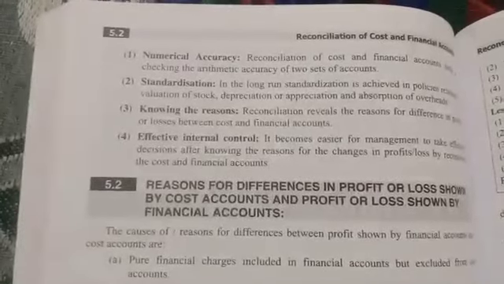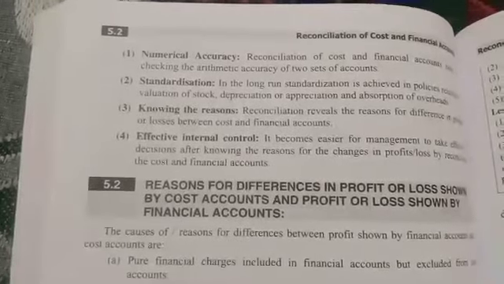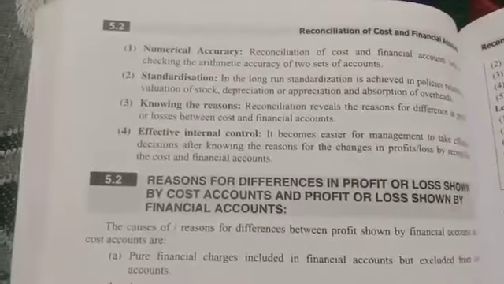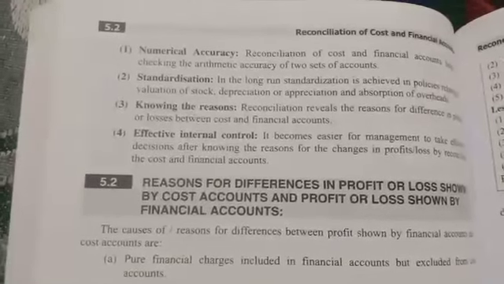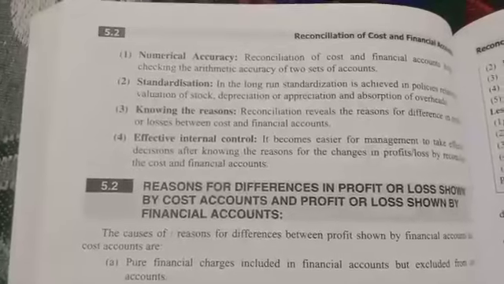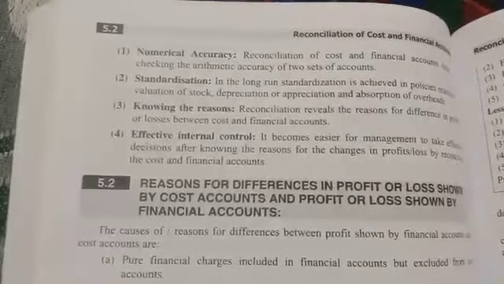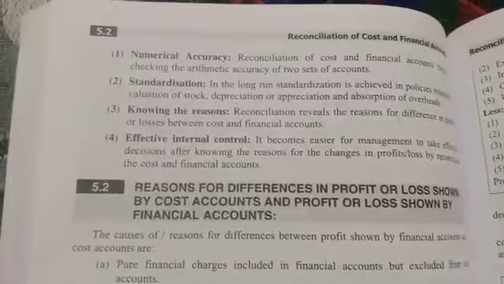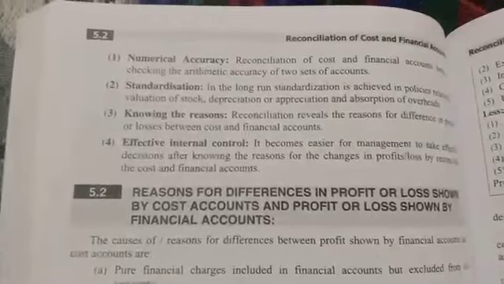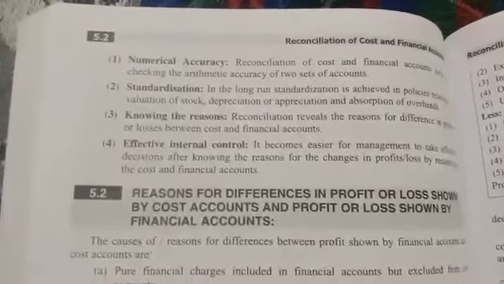While doing the problems, we came across dividend received or dividend paid by the company. Those we did not take to cost accounting. They should be taken only to the financial accounting. So financial expenses, charges, and financial incomes will not be shown in the cost accounting. They will be shown only in the financial account.